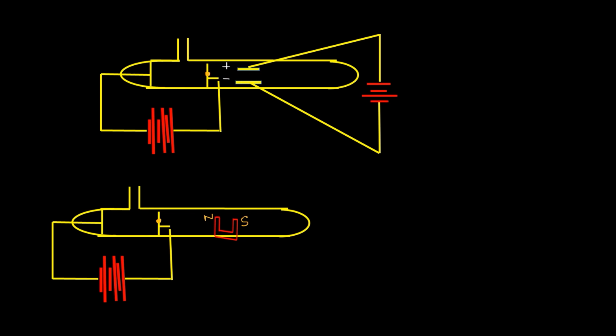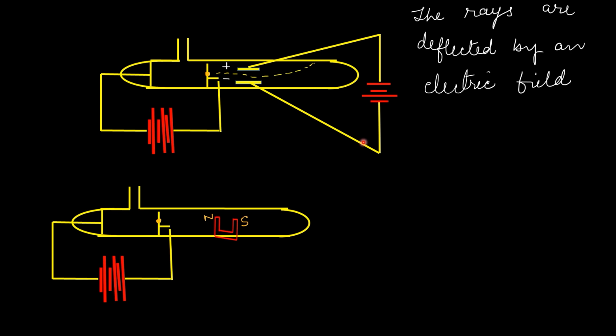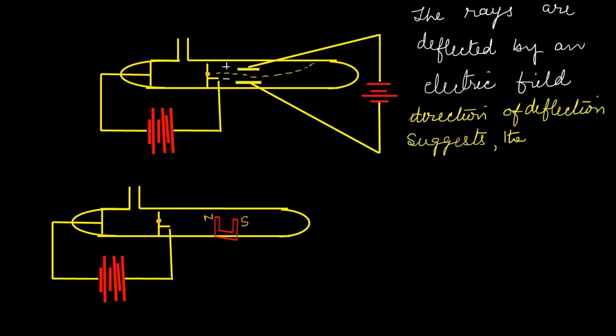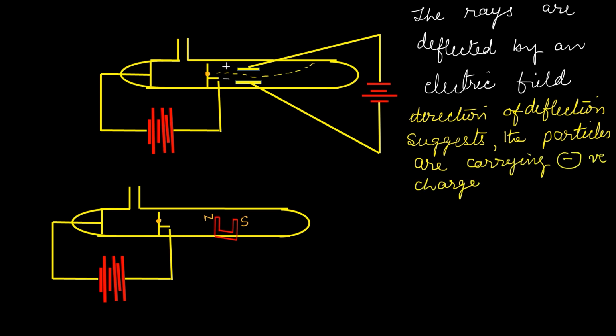So what happened there? The rays coming through this small perforation bend towards the positive electrode, suggesting that the material particles have negative charge. The rays are deflected by an electric field, and the direction of the deflection suggests that particles present in the cathode rays carry negative charge. That is the third characteristic.